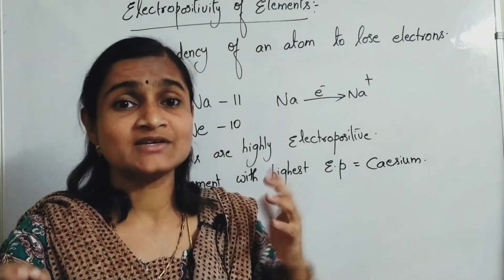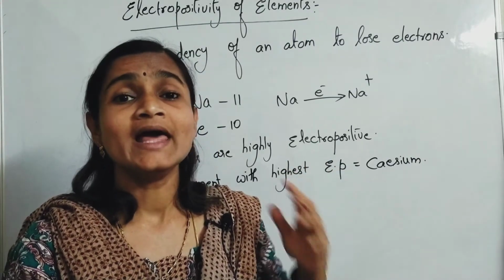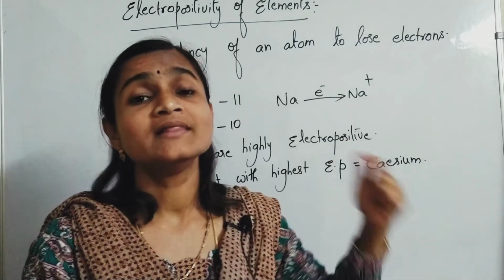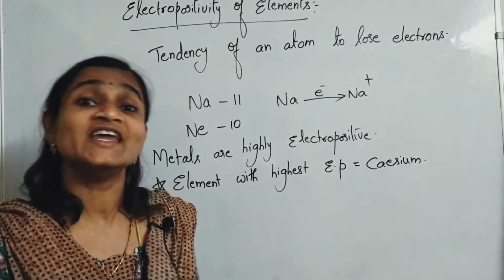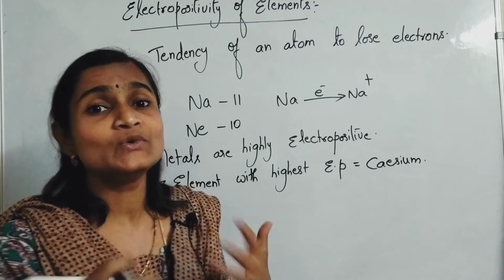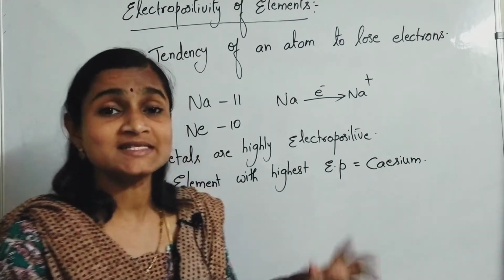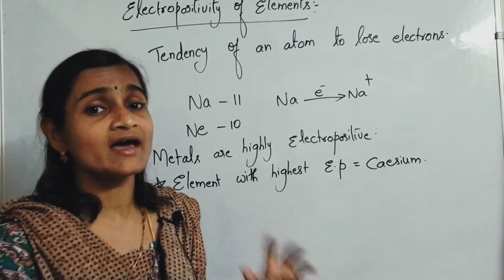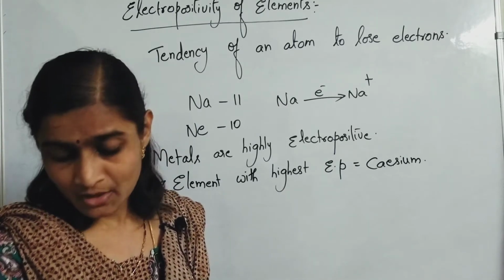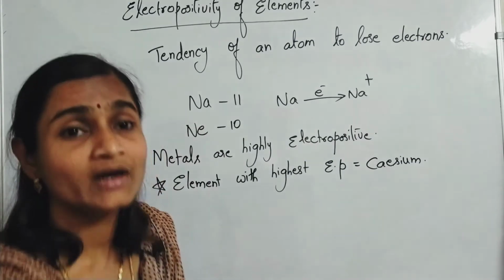Nucleus attraction is very less, so electrons can be lost from the last orbit of cesium very easily. The ease of losing electrons is very high for cesium, which means its electropositivity is very high. This is a very important point.